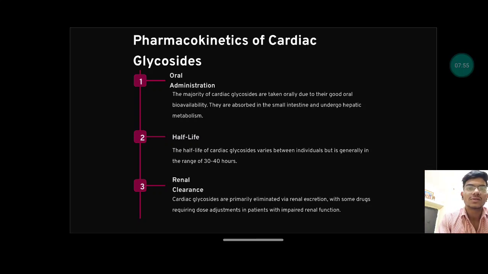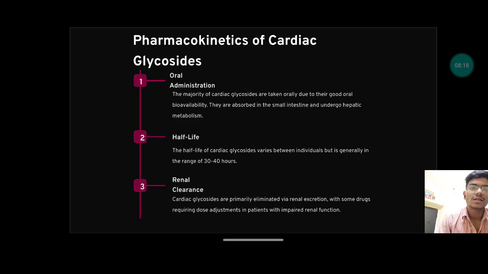It is given by oral administration. The majority of the cardiac glycosides are taken orally due to their good oral bioavailability. They are absorbed in the small intestine and undergo hepatic metabolism. First-pass metabolism will be happening. Then half-life. The half-life of the cardiac glycosides varies between individuals, but is generally in the range of 30 to 40 hours. Means it is basically working up to 30 to 40 hours.